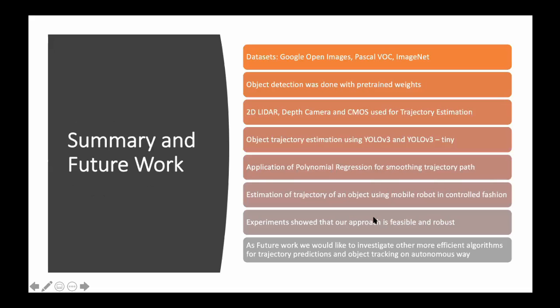For conclusion, we used 4 different data sets. We used pre-trained weights for our object detection, which is transfer learning. We used 3 different cameras to detect the trajectories. For the modeling, we used 2 different models, YOLO V3 and YOLO V3 Tiny, as I mentioned earlier.